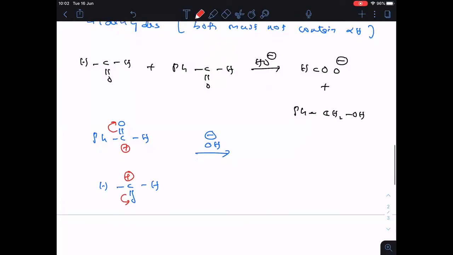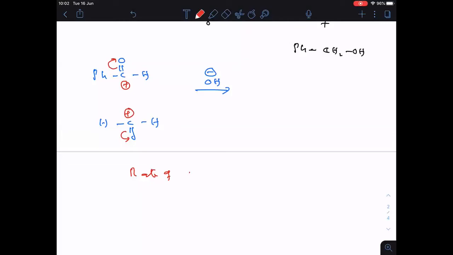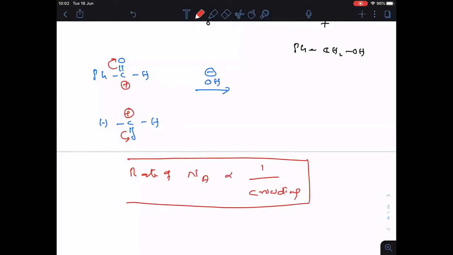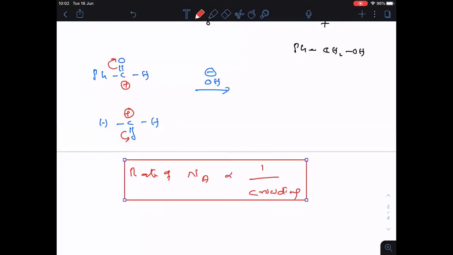Here, let me write one important thing. The rate of nucleophilic addition is inversely proportional to what? Crowding. Clear? Rate of nucleophilic addition is inversely proportional to crowding. This is the most important point. So here, only hydrogen is there. Here a phenyl ring is there. So crowding is more in the second one, that means rate will be less. Crowding is less in the formaldehyde, that means rate will be more.